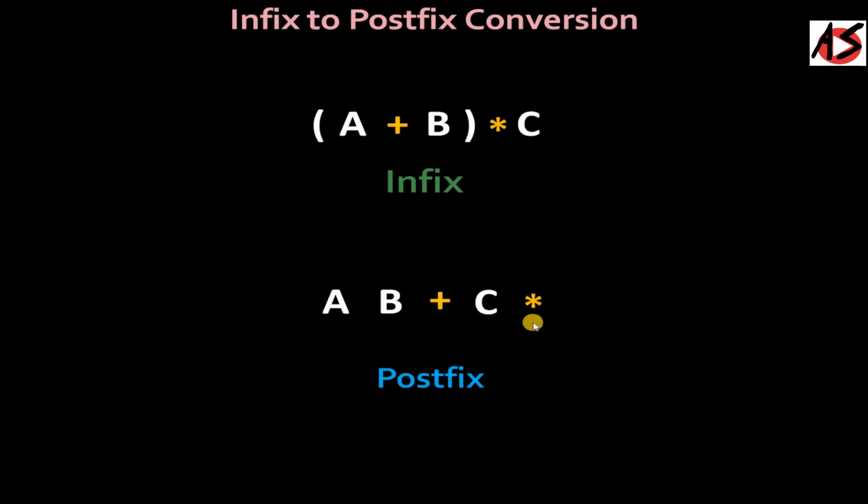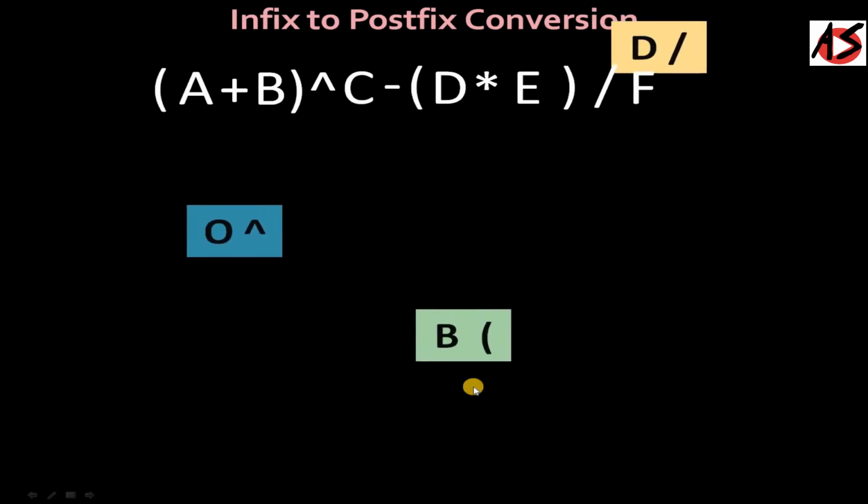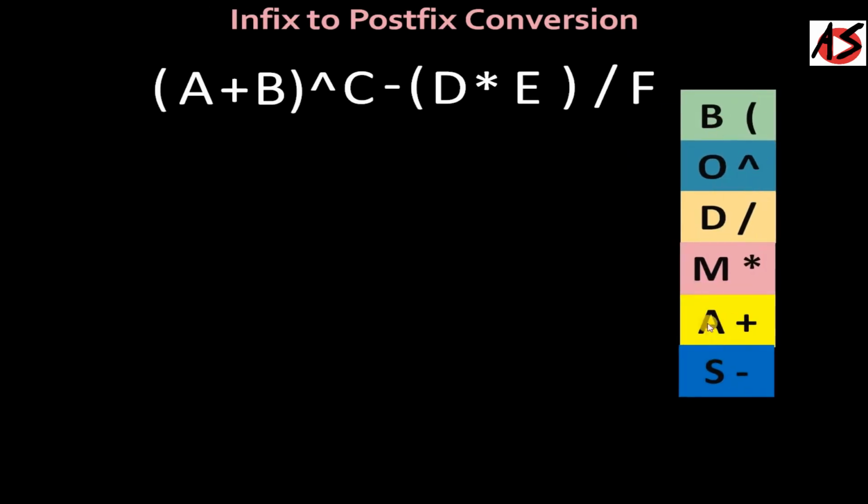So let's see, this is one expression containing operands and operators, and here we have several parentheses. We will recall the rule known as BODMAS. The BODMAS rule gives us the information about priority. So you give priority to the bracket, then order, that is exponentiation, then division, then multiplication, then addition, and then subtraction.